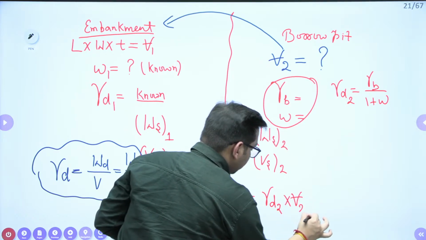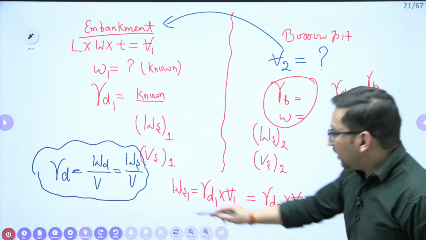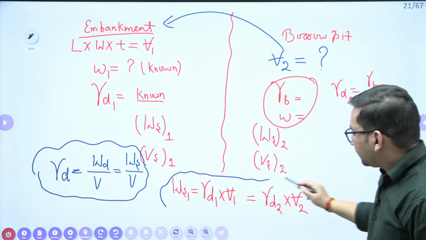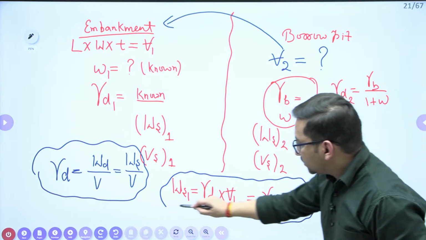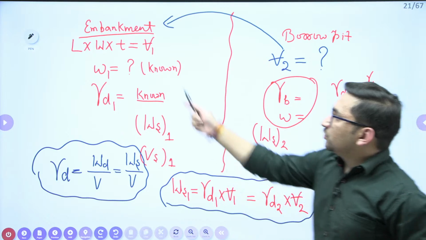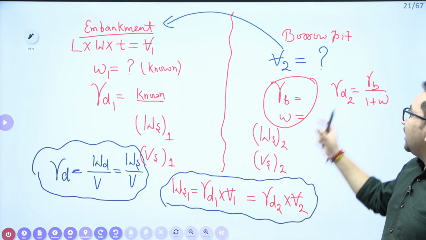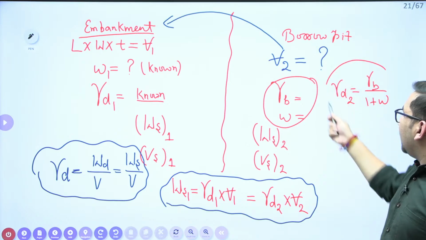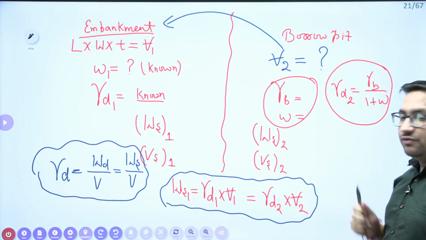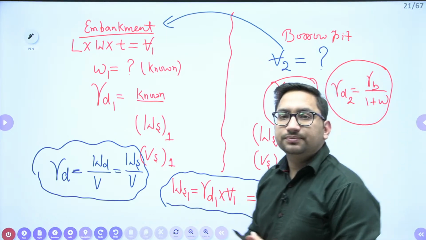Right? Now try to focus on this. Gamma D1 is known to me. V1 is known to me. Gamma D2 value we have calculated, and V2 value we need to find out.